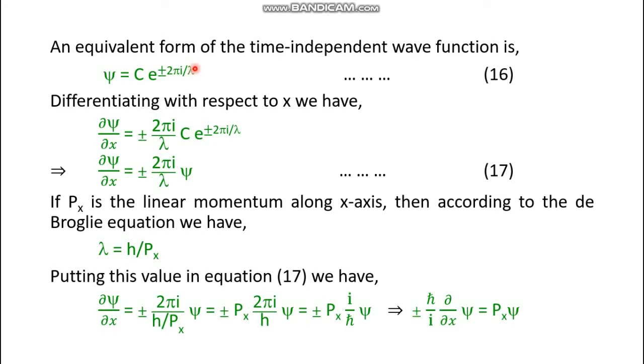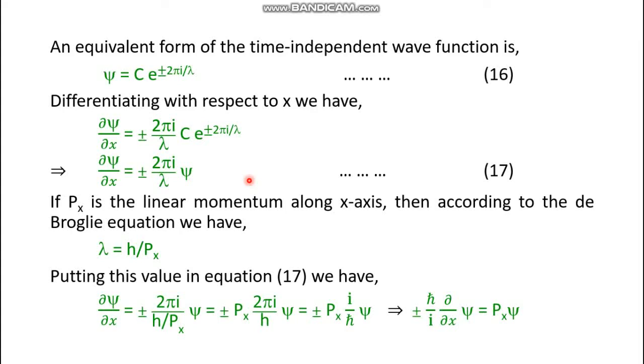Now if this equation is differentiated on both sides with respect to x, the result is plus minus twice pi i by lambda into c exponential plus minus twice pi i by lambda x, and this value c exponential plus minus twice pi i by lambda x is actually psi. So instead of that, we write psi here, and this way we get equation number 17.